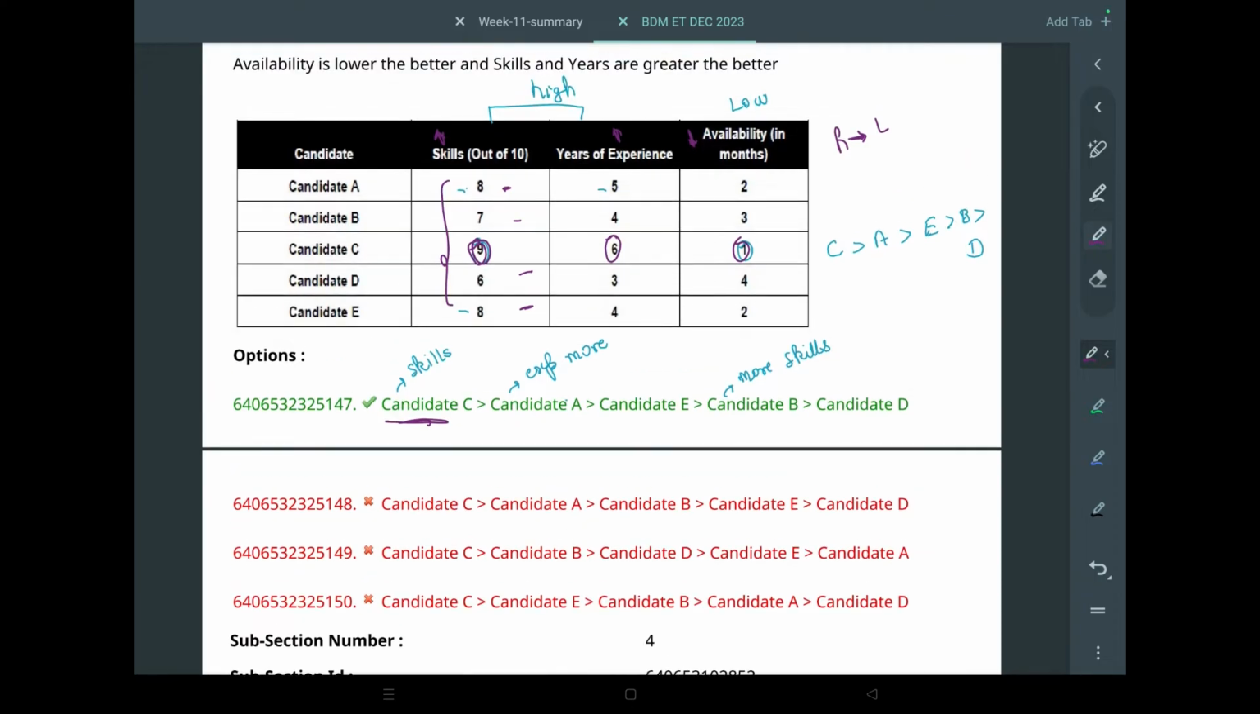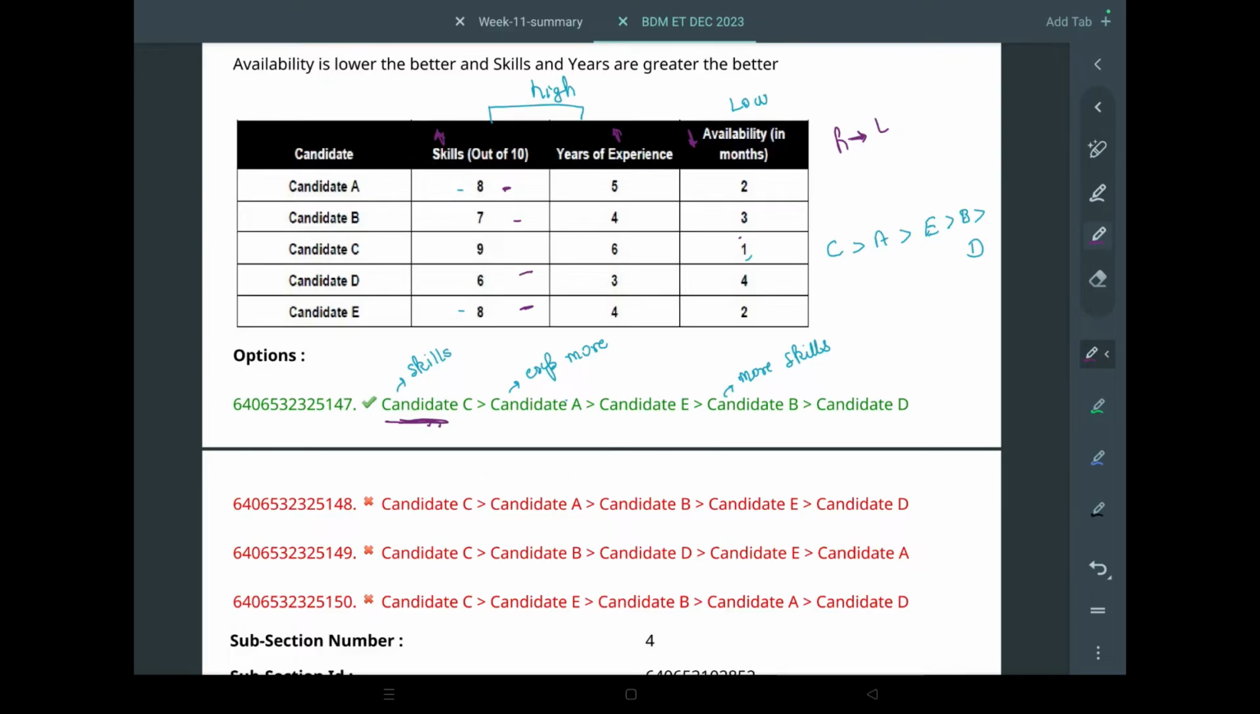Okay, so as soon as we are done with C, then we need to think of A and E basically, because we need to rank them. A and E have the same number of skills, but years of experience is higher for A, and the availability is the same for both, so it doesn't really matter. So that's why A will be second.